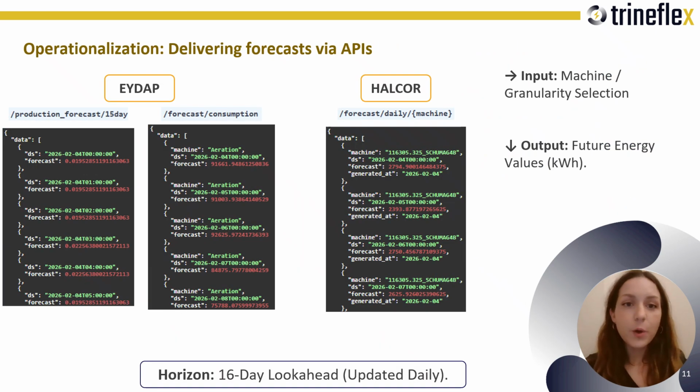Once validated, we operationalized the models as live APIs. The workflow we followed is validate using historical ground truth plots, then retrain on all available data, and deploy as a service that always outputs the next 16 days. From a user perspective, you select a machine or process and the granularity, and you receive forecast values through a standard JSON interface ready for dashboards, optimizers, or the smart contract engine.